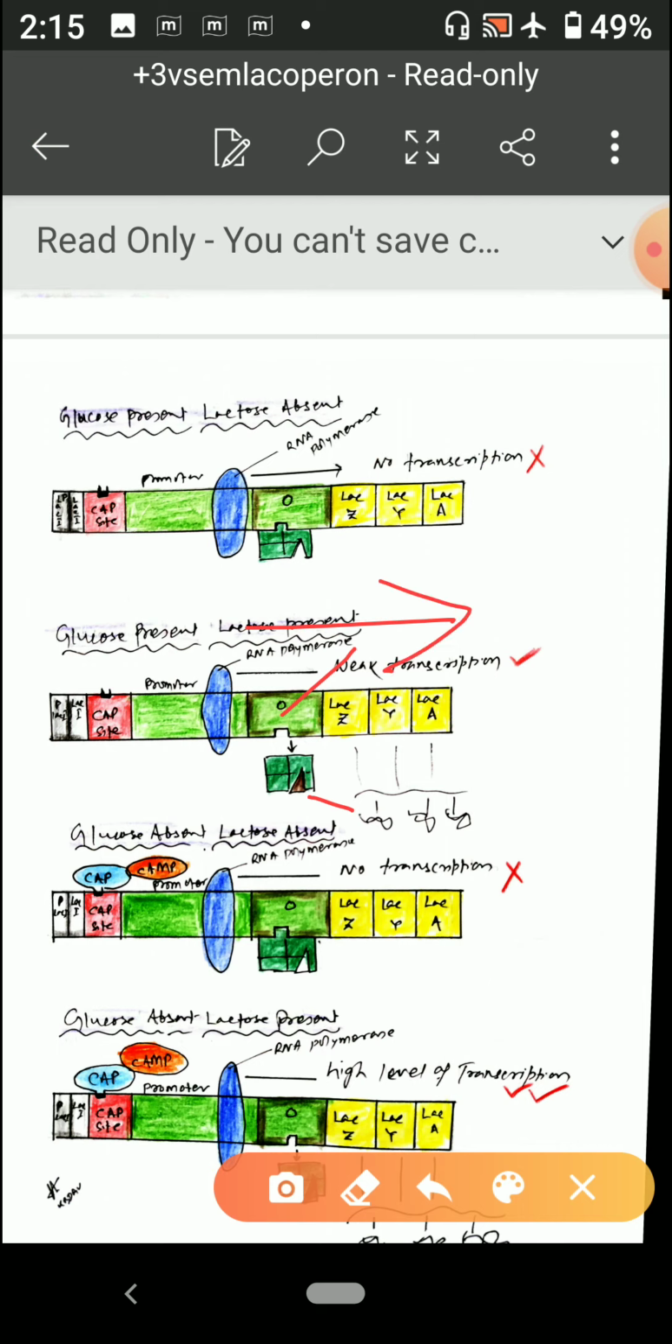So transcription can happen. But what is the demerit here? There will be a weak, or slow, transcription. So the synthesis of the different substances from LacZ, LacY and LacA will be in less amount. Why? Because the binding of this RNA polymerase with the promoter will not be that tight, so it will not help in proper transcription, right? So this is the second condition, and then coming to the third condition.